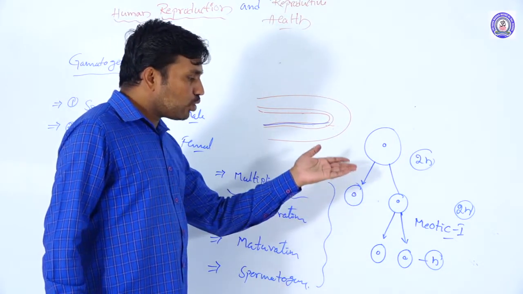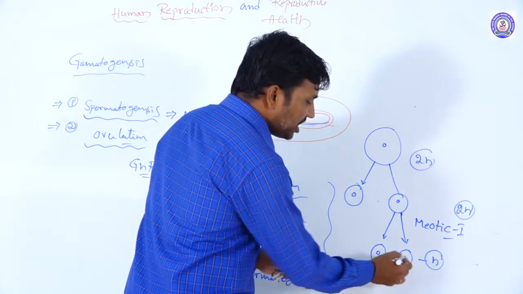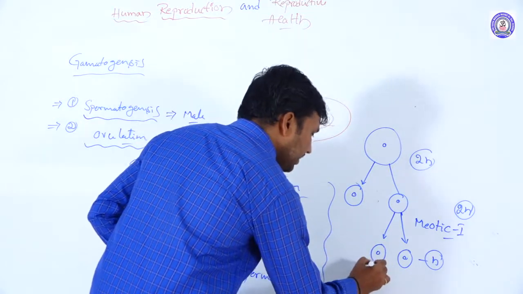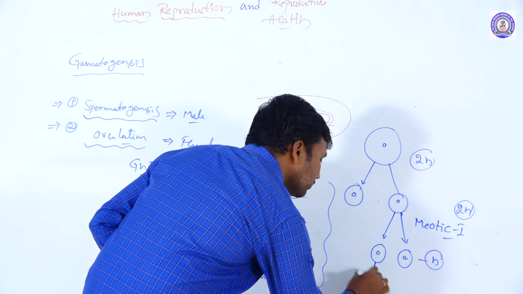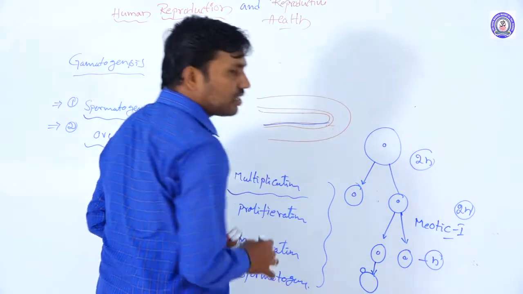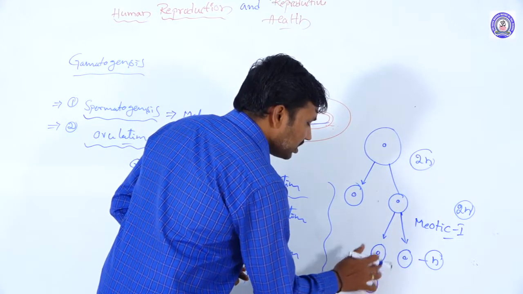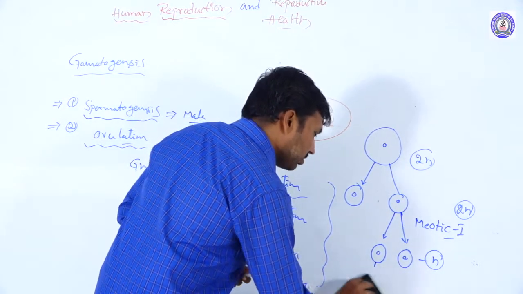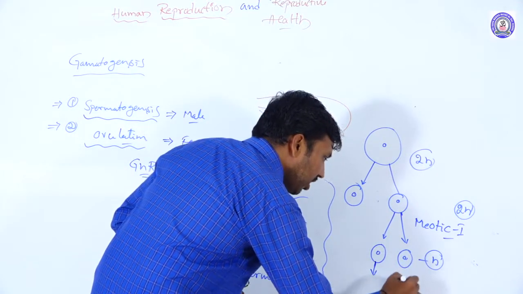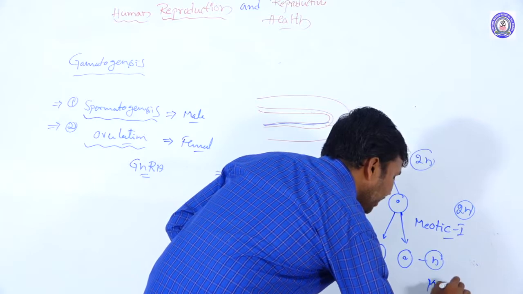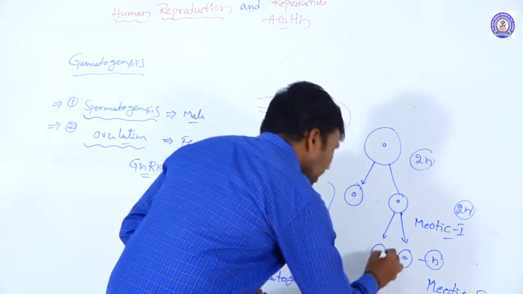Once it is reduced, what happened? Again, taking just one cell, these undergo maturation, going through meiotic division 1 and meiotic division 2, which complete here.